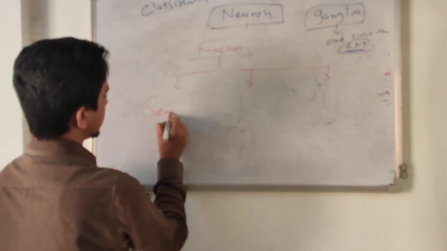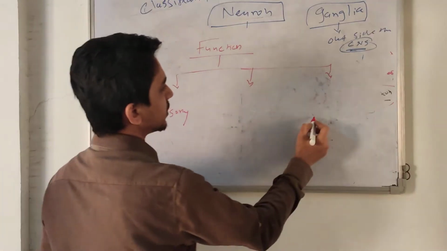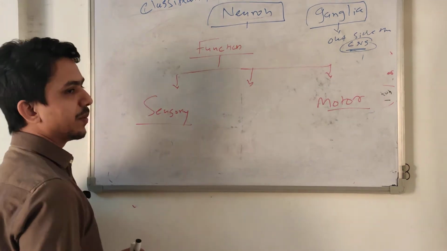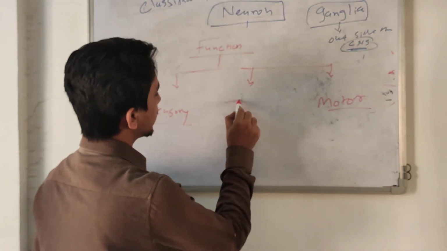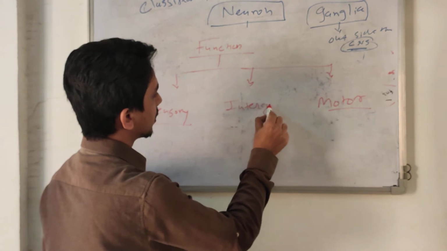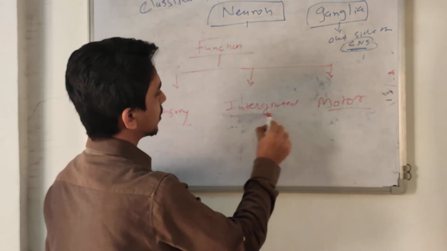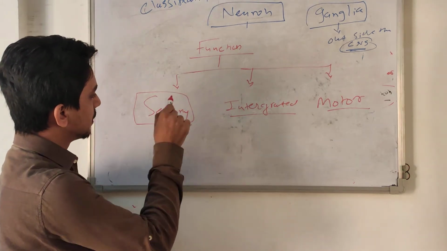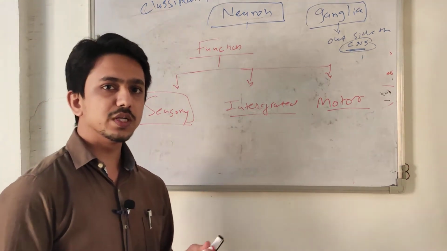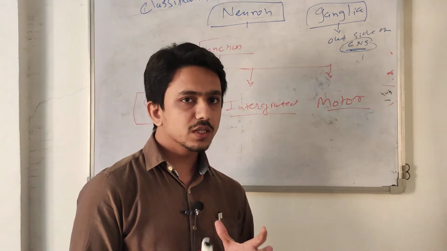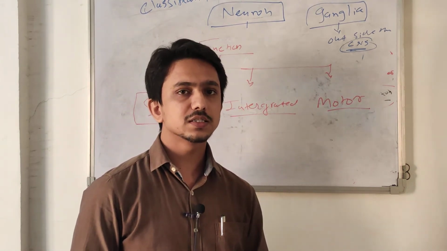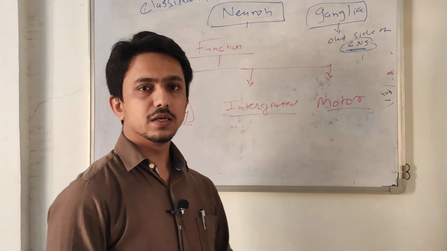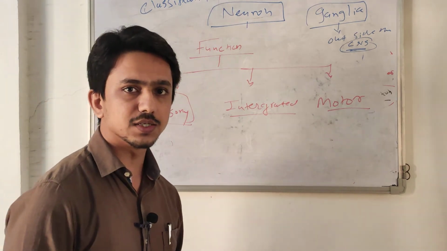Either it is sensory, or it is motor, or it may be integrated. What is sensory? Sensory neurons are those neurons which conduct the impulse toward the central nervous system. They conduct the sensory input from your sensory receptors or other special senses.